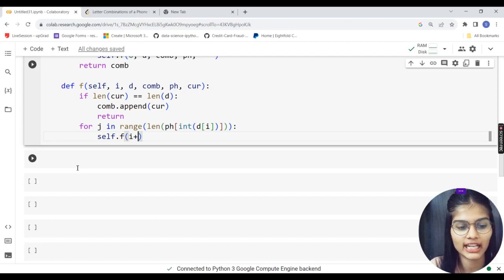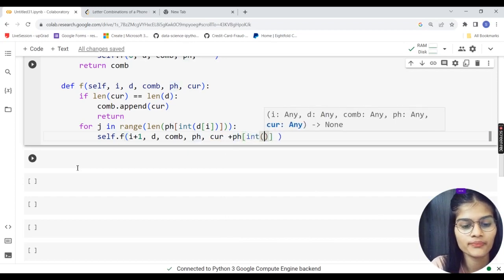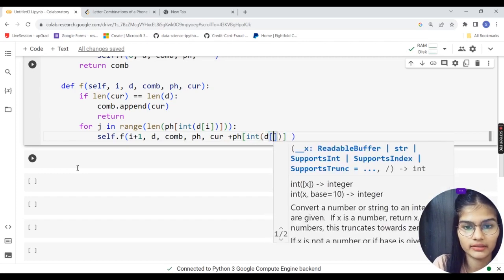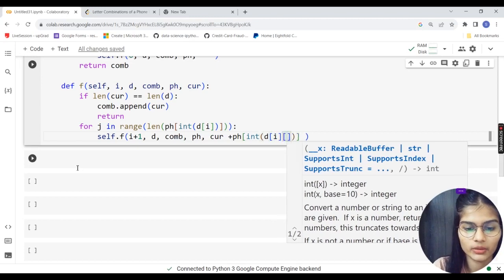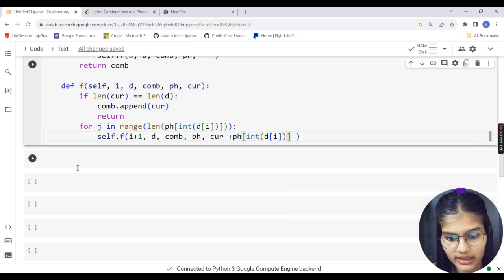Next, we're having self dot f. In the bracket, I'm simply doing I plus 1. Iterators again applied. D as my digits applied. COMB as my combinations. PH refers to my phone numbers which we have assigned above. And here goes my condition. Add if current plus ph. Okay, so it's not CUR plus ph. That is my phone map, with integer, then goes my digit, that is D. Then it will be my condition as I, and then J. Right? I and J. Okay, J will be not here. I is done. This bracket is being done.